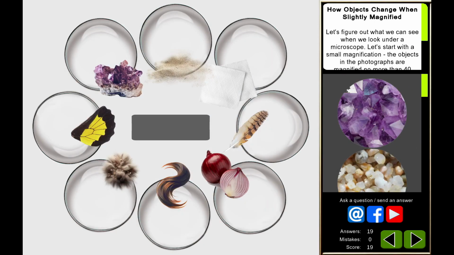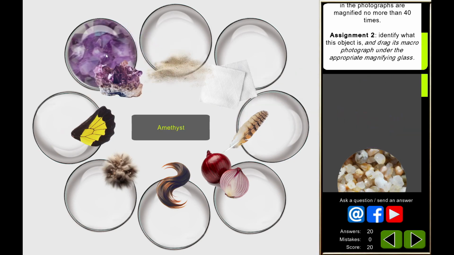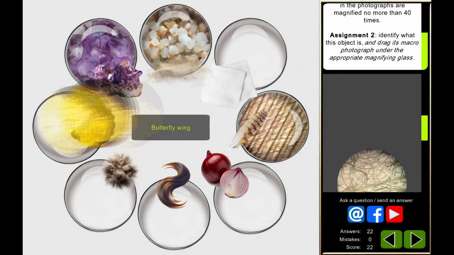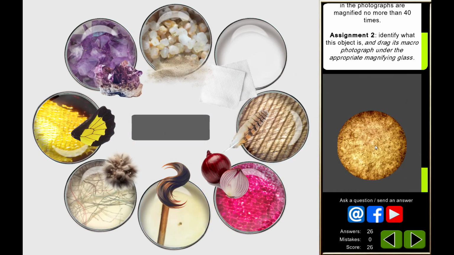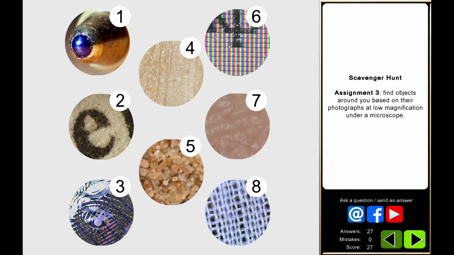In the second assignment, students will determine what different objects look like when magnified. Drag and drop the macro photograph under the magnifying glass next to the appropriate object. In the third assignment, students will search for objects in the classroom based on their macro photographs.